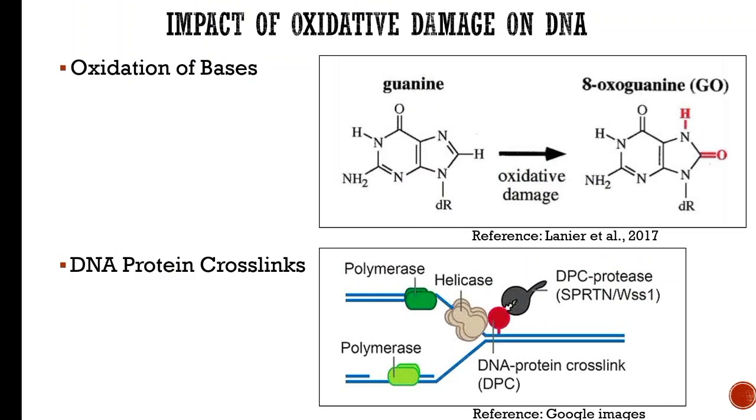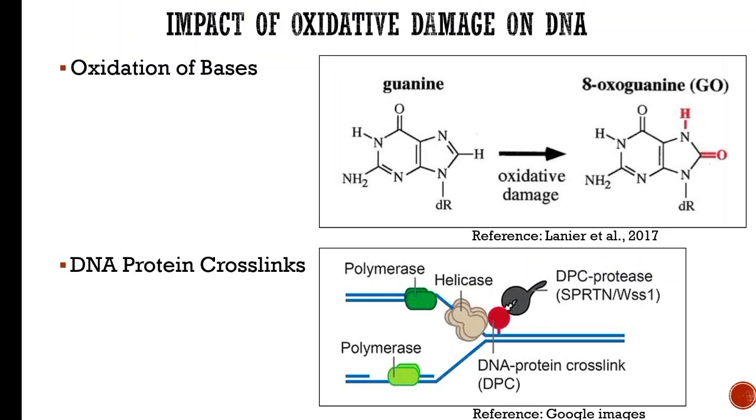The first is oxidation of bases. Now all the four bases are prone to oxidation, but guanine is most susceptible to oxidation. The oxidation of guanine produces 8-oxoguanine, which can mispair with adenine, resulting in guanine to thymine transversion mutation.